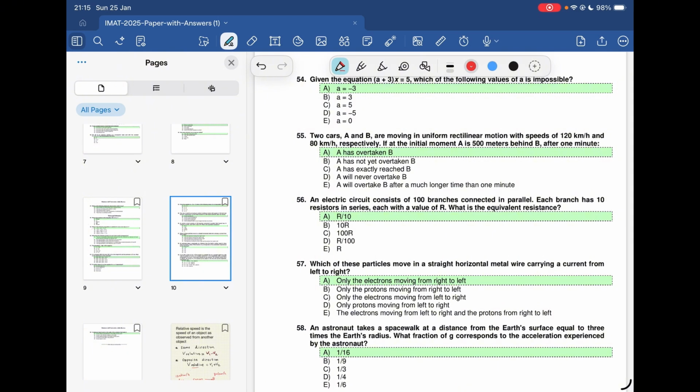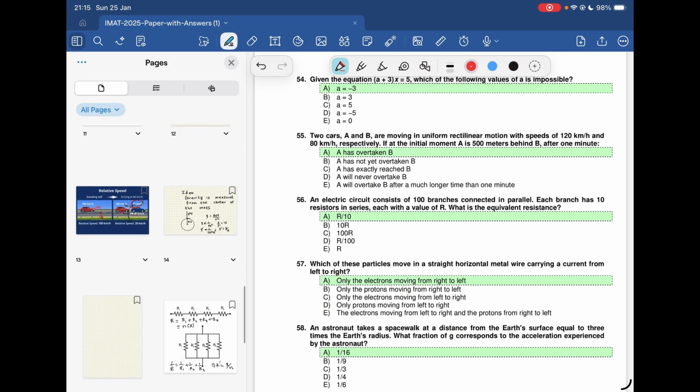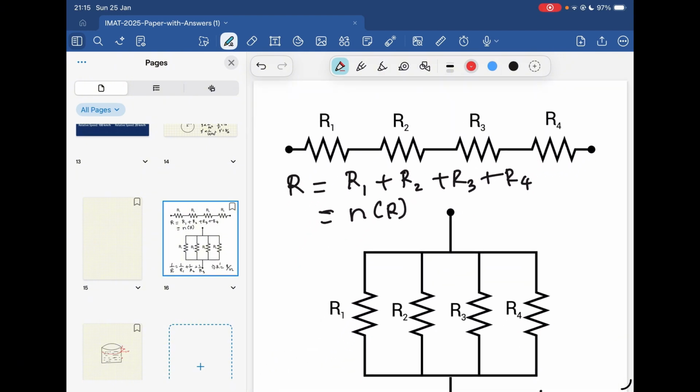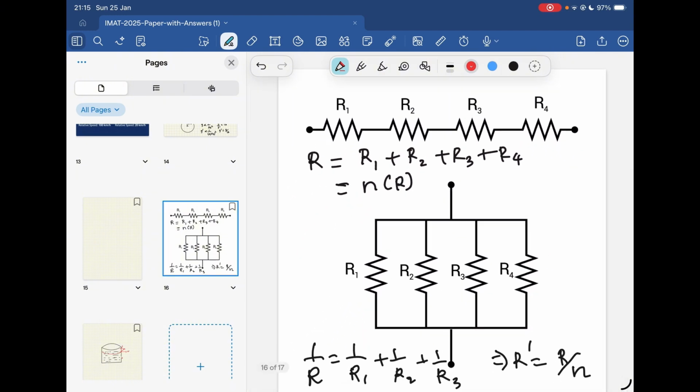An electric circuit consists of 100 branches connected in parallel. Each branch has 10 resistors in series, each with a value of R. What is the equivalent resistance? So it's a very simple question. If you understand this and simply apply it, you will get the answer. So let's talk about series and parallel.